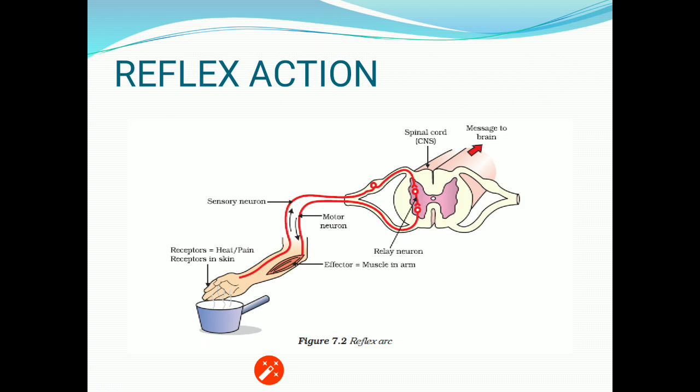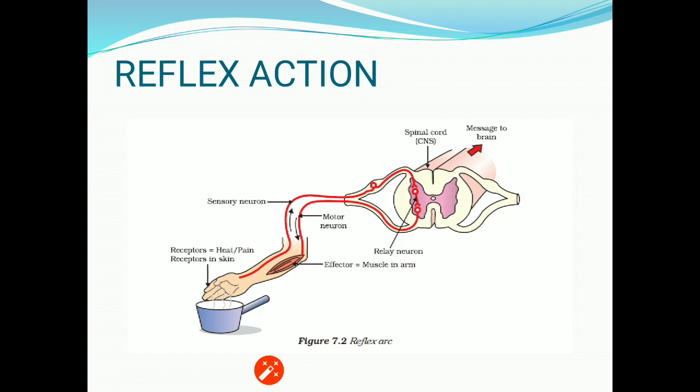Now from the spinal cord, the motor neuron sends the signal to the muscles of the hand, and we remove our hand from the hot pan. So this action is termed as the reflex action, and this pathway, that is, the stimulus is received by the receptors of the sense organ.